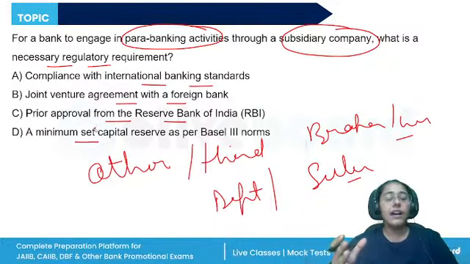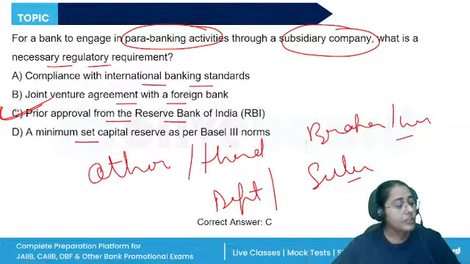So when they are engaging in the para banking activities departmentally, they do not require RBI approval. But for setting up a subsidiary or joint venture, they require prior approval from RBI. Also, the terms and conditions are different. With risk participation, the minimum paid up capital requirement after they invest in the subsidiary, what should be the capital, all of these things are different. 1000 crores, 500 crores, respectively.